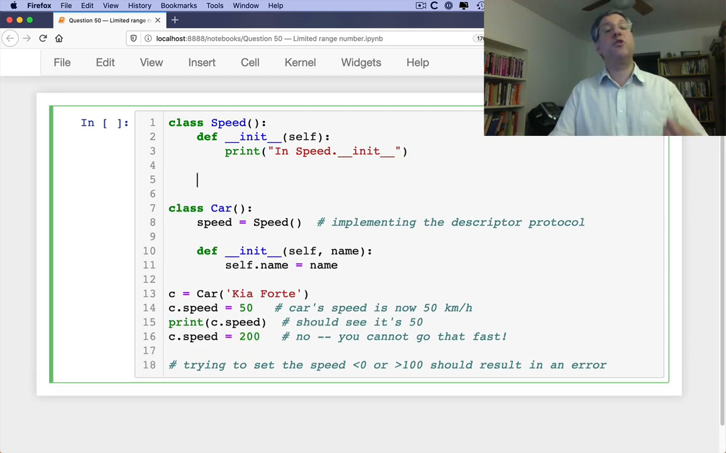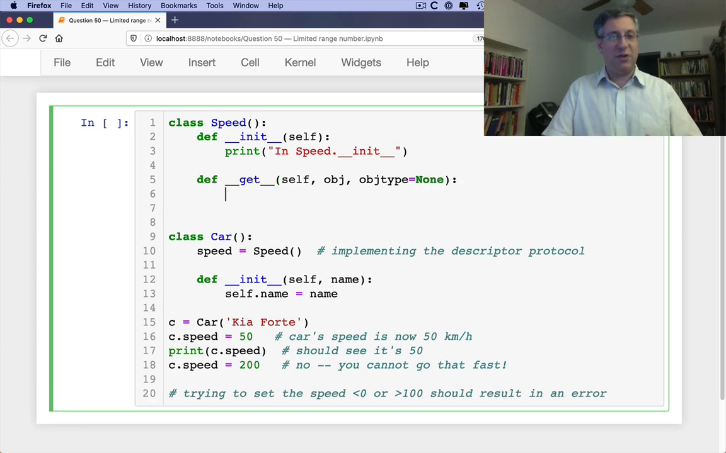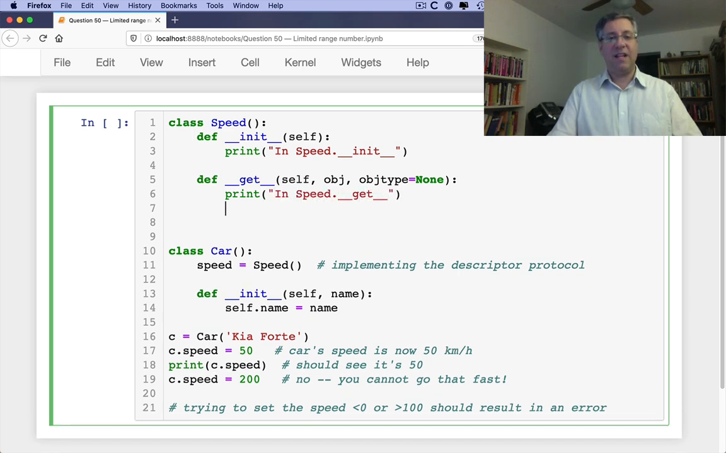Every time we retrieve the value, every time we say print c.speed or use c.speed, then the __get__ method is going to be invoked. But wait, is it really just self there? No. It's going to be __get__, self, and then the object on which we're being invoked, and then object type, which we're going to set to be None. We're not going to use all these arguments, just so you know. It can get a little complicated. So I'm going to say here print "in speed get", and then we return whatever. Return 10. Doesn't really matter for now.